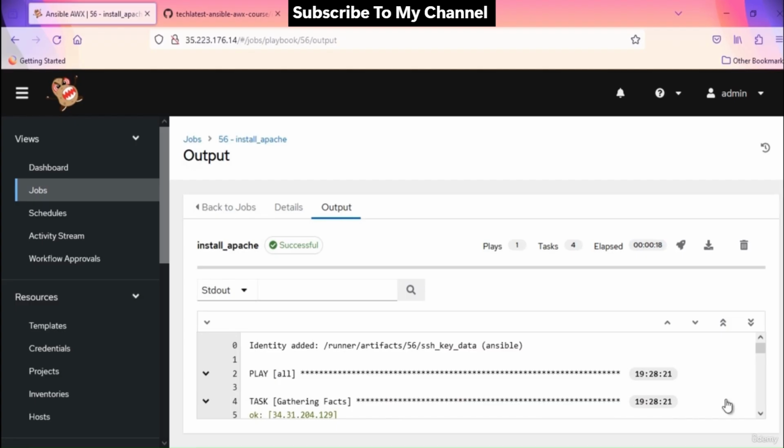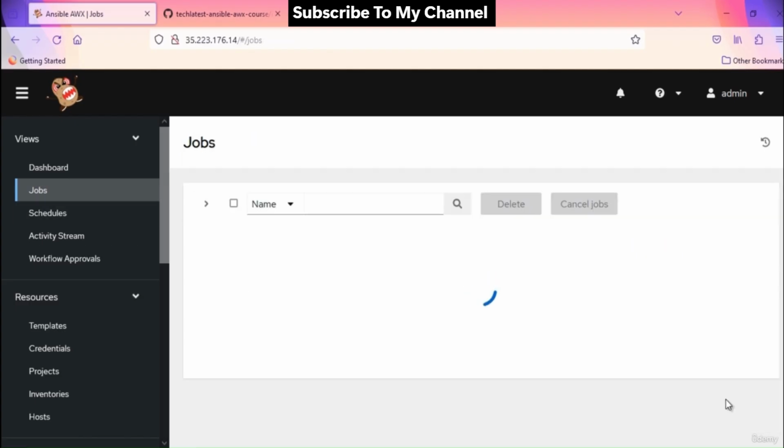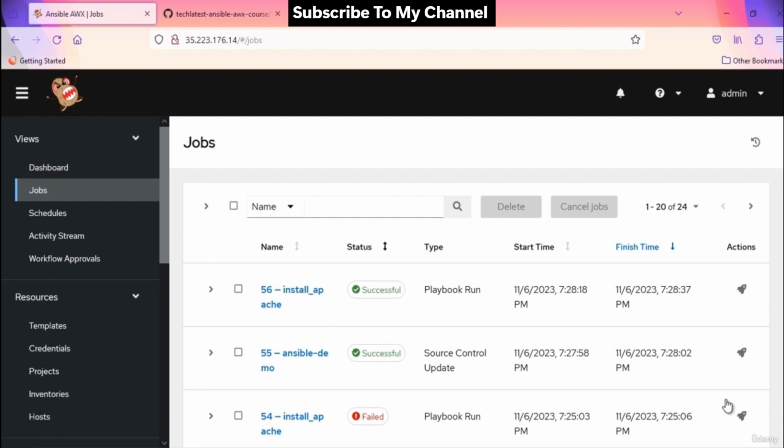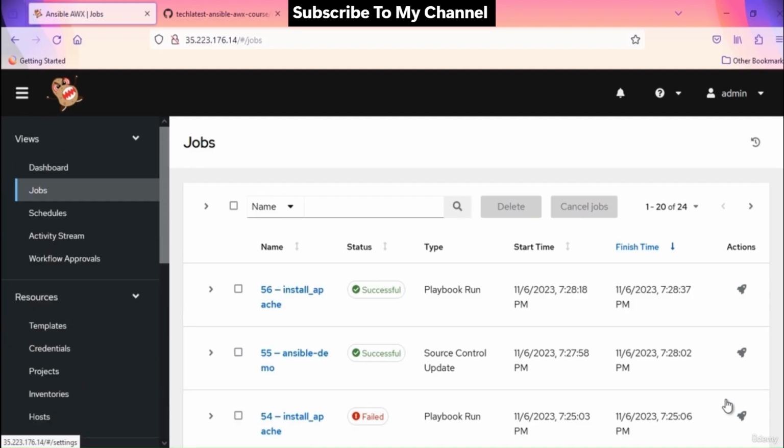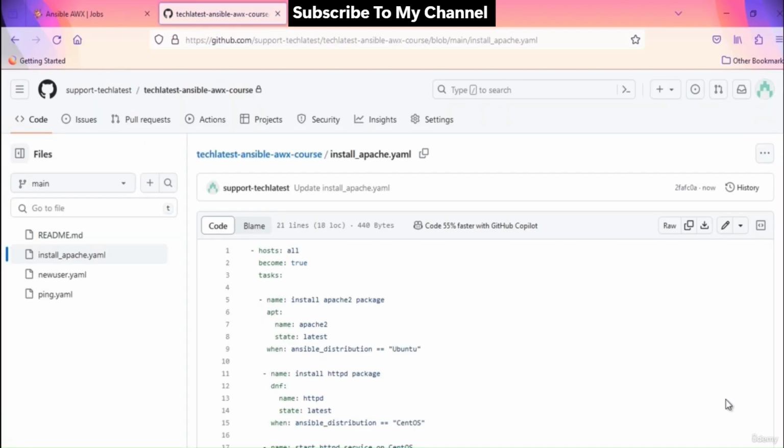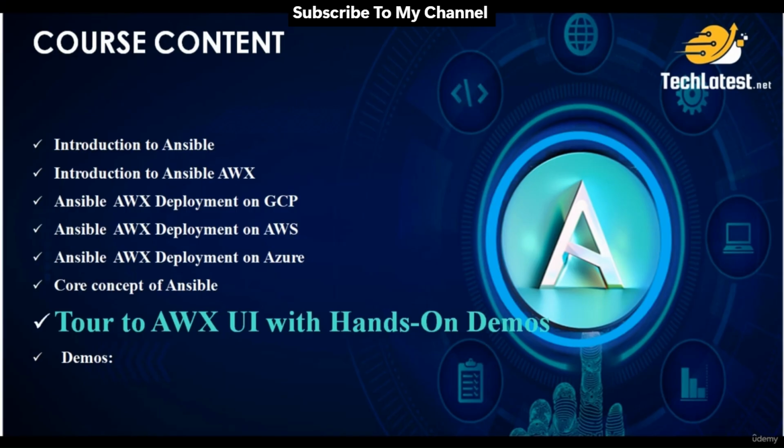AWX also offers job scheduling and logging, allowing for more efficient and auditable task automation. Furthermore, it supports role-based access control, ensuring secure management and execution of tasks. Overall, AWX enhances the usability, scalability, and control of Ansible automation, making it a valuable tool for both beginners and experienced automation professionals. With this, we wrap up today's video.